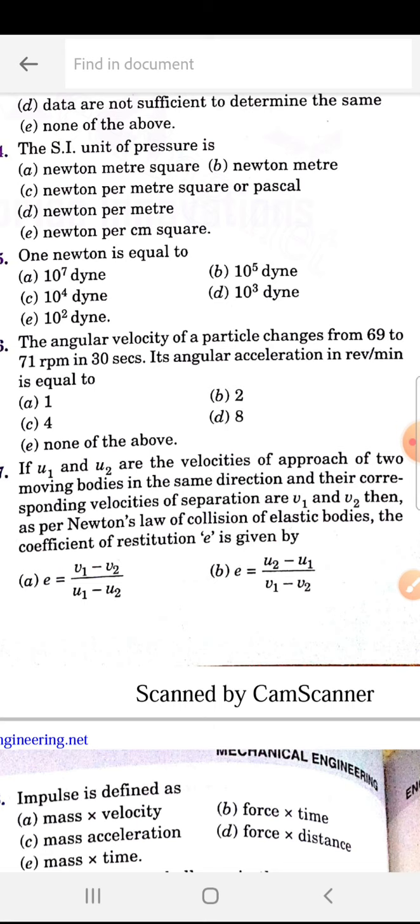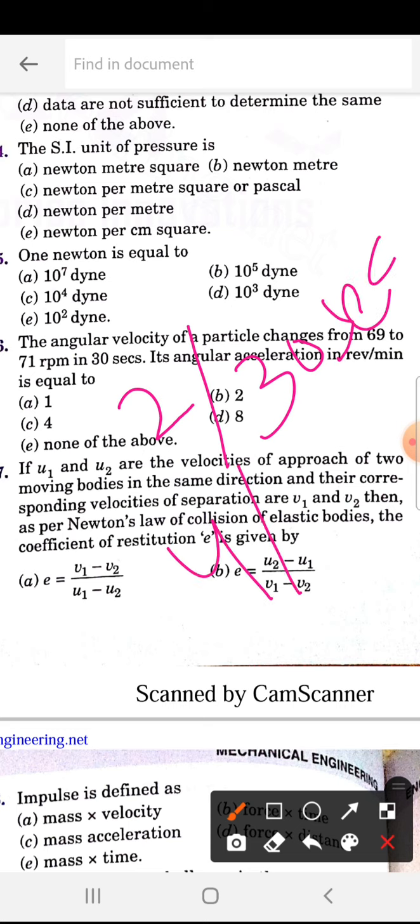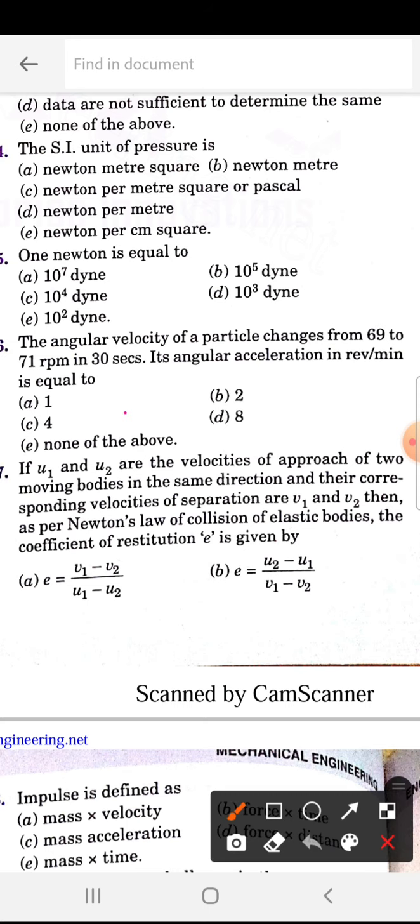RPM in 30 seconds. The angular acceleration in revolution per minute squared. So here 69 to 71 means 2 RPM per 30 seconds. So 2 RPM per 30 seconds means for 1 minute how many? So 4. So the angular acceleration is 4.